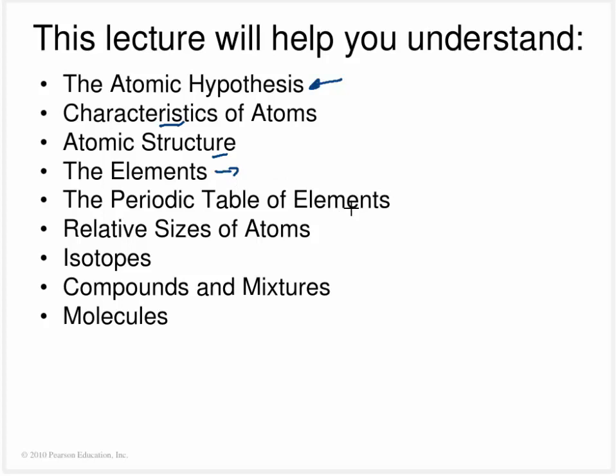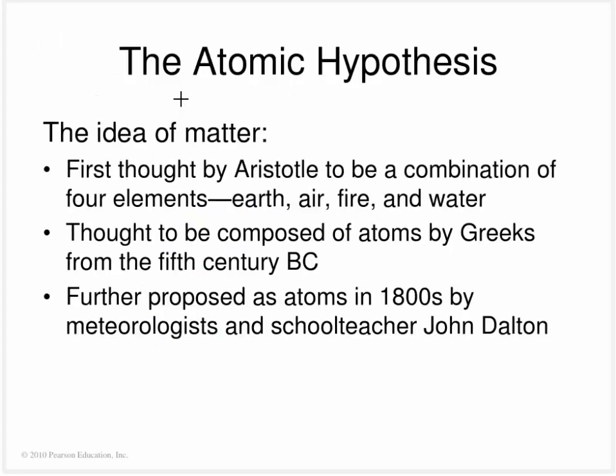Talk about how atoms can make up elements, and there's something called a periodic table of elements, and if you haven't seen one in chemistry, you'll definitely see one here. Talk a little bit about the relative sizes of atoms, and I'll talk about how we can have different flavors of atoms or elements. And I'll talk about how atoms can join together to form compounds and the difference between compounds and mixtures, and how atoms can join together and form molecules.